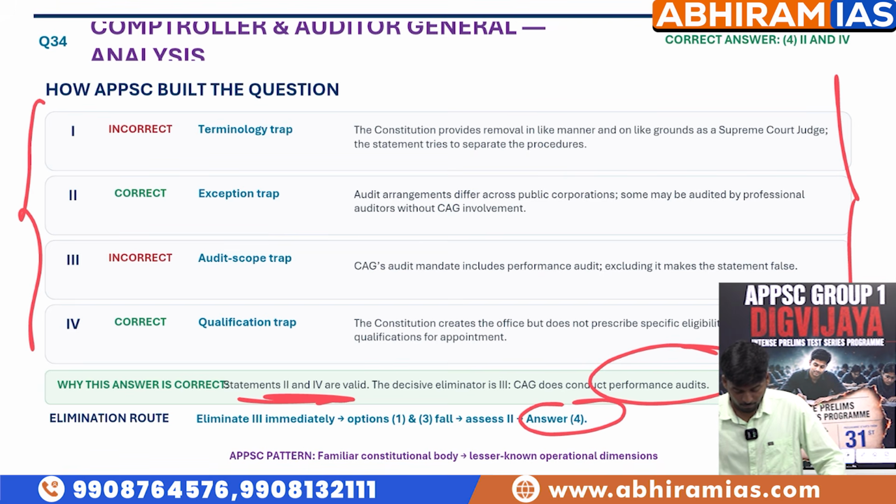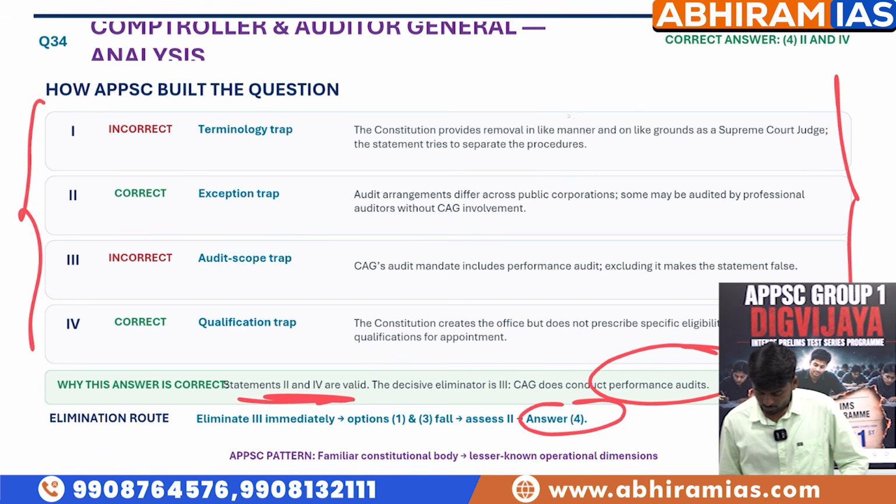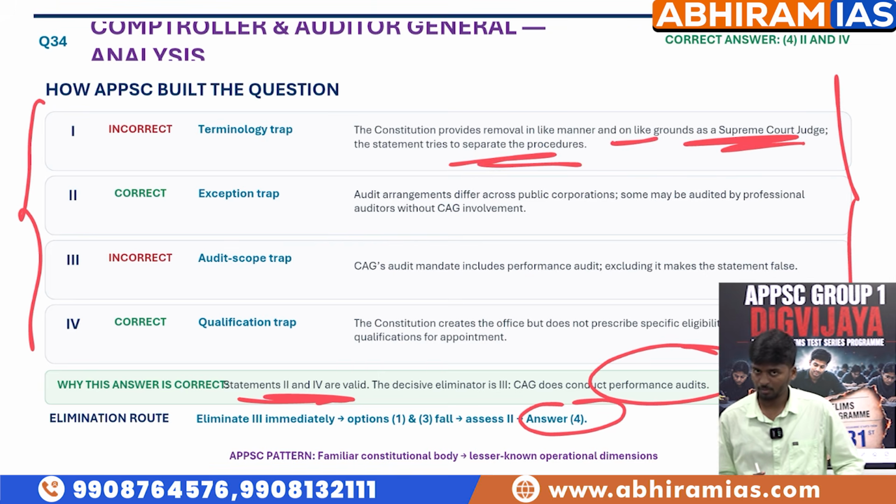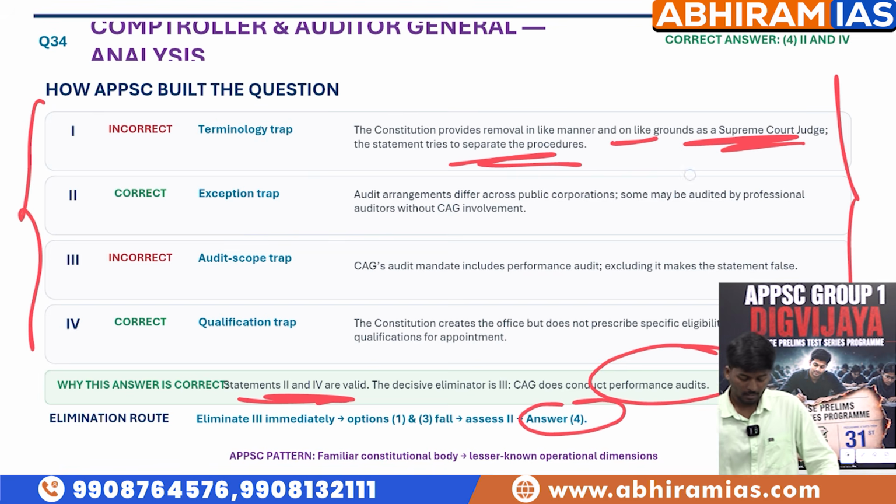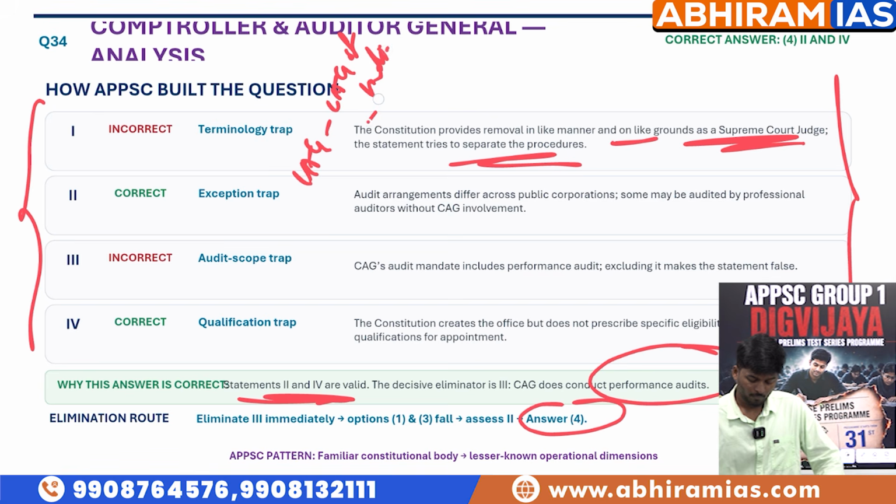So the terminology trap, like we discussed, is saying that the Constitution provides removal in like manner and on like grounds of a Supreme Court judge. The statements try to separate the procedures. So remember this: while removing the Controller and Auditor General of India from his position, the same impeachment procedure that was followed for the Supreme Court judge shall be followed.